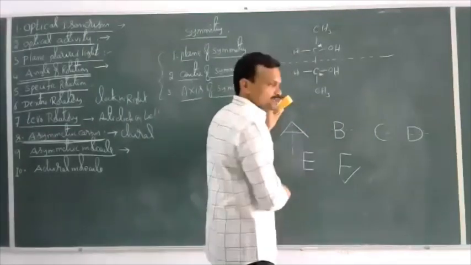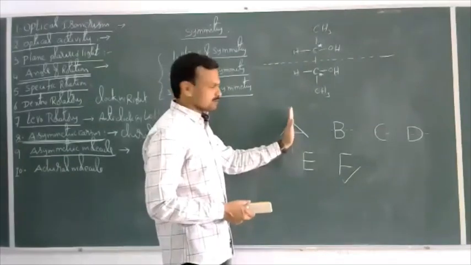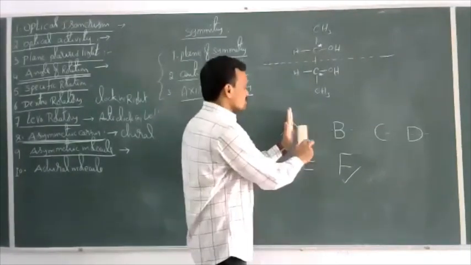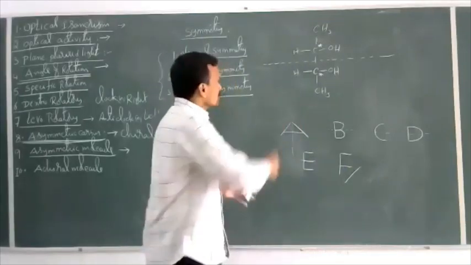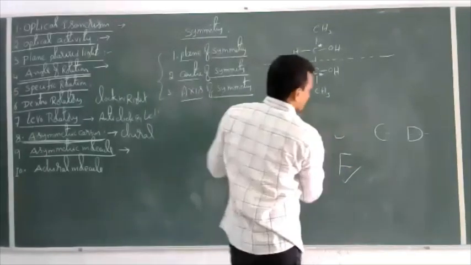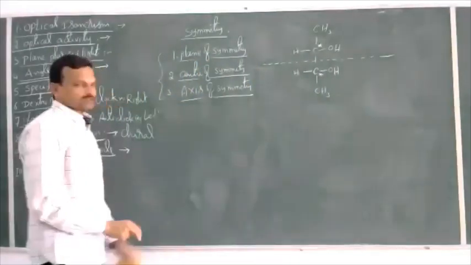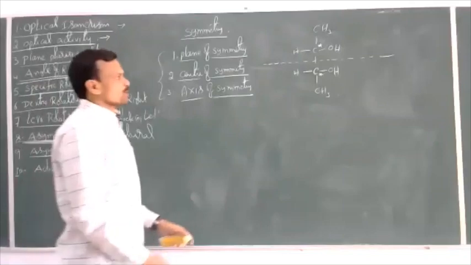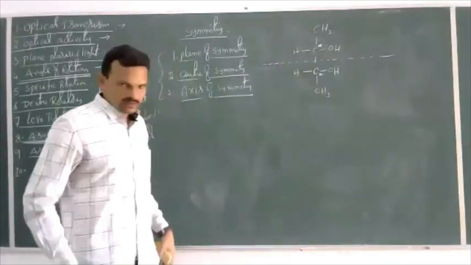This is called a plane of symmetry. If we divide the molecule into two equal halves with respect to a plane, and the two halves are exactly identical, that is called a plane of symmetry. Now here, this plane can divide the molecule into two equal parts. This is called a plane of symmetry. If a molecule possesses a plane of symmetry, then it is optically inactive.